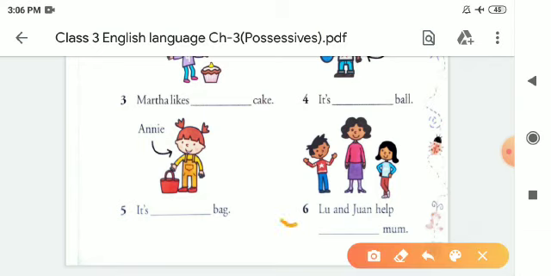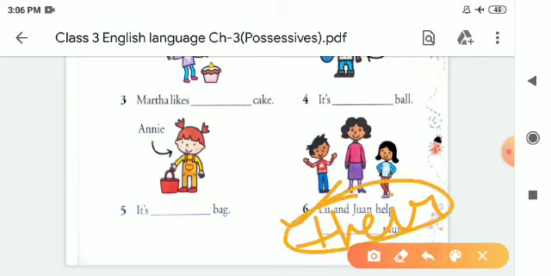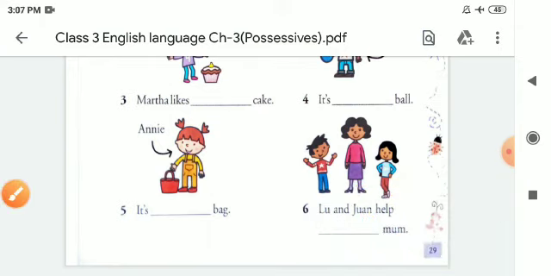Lou and Juan help their mom because they are plural. So with plural, their is a possessive adjective of they. So that's why we will use their with the plural. So thank you, children, and hope you will like it